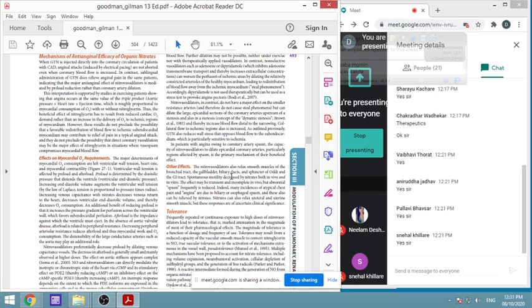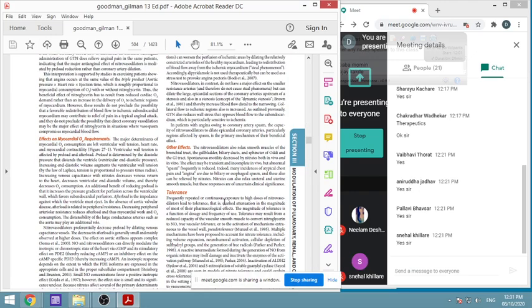Then further, it reduces preload. Therefore, what we can say, less powerful contraction. Again, it causes decrease in the demand, decrease in the workload. Then it is working on the arteries. So dilation of arteries, including the coronary artery, this coronary artery dilatation is causing increase in supply.